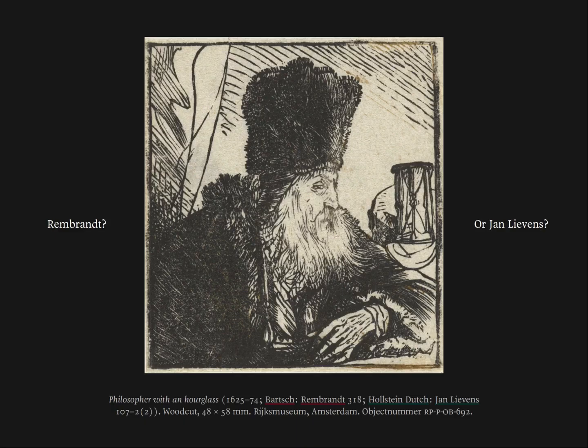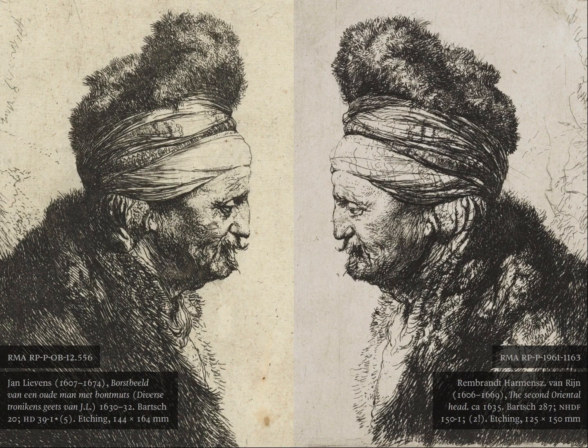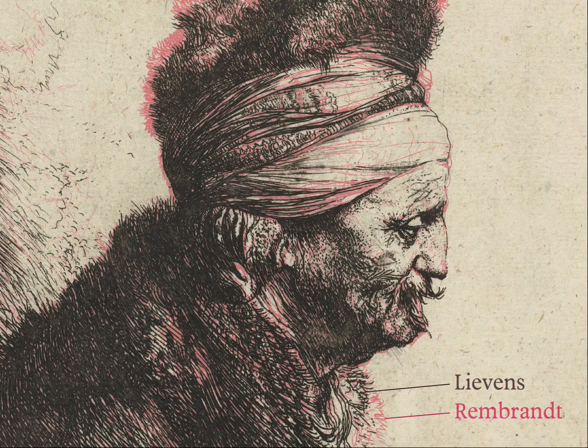For instance, this little woodcut, is it Rembrandt's? Who will tell? Do you know Jan Lievens? Rembrandt is much more famous, isn't he? And yet, Rembrandt copied Lievens. Which one do you prefer? Computers really don't care, but they're very good at showing that Rembrandt did, well, almost a forgery. Now what about this? I am very curious to learn if we could train a machine to become an expert Rembrandt connoisseur and help us out with some still disputed attributions.